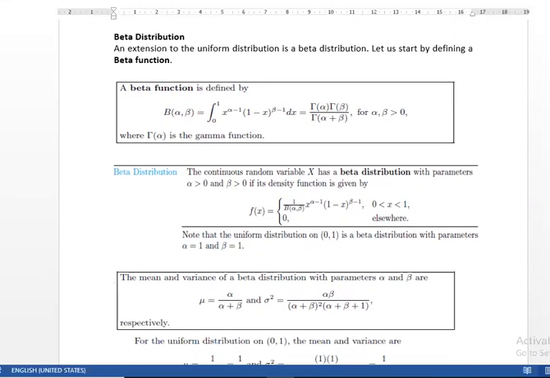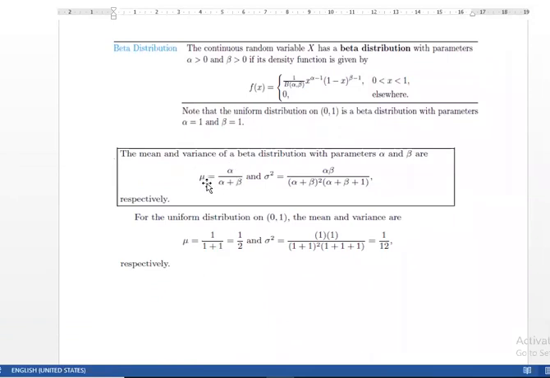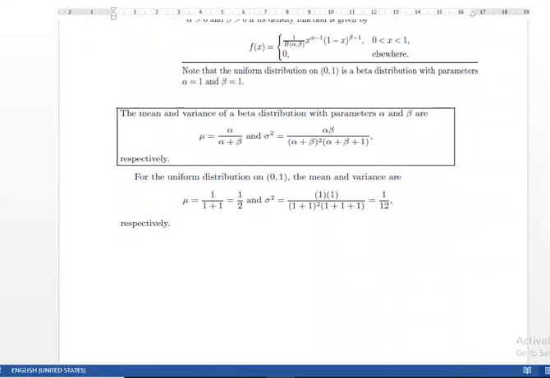According to this formula, the mean and variance of the beta function: mu is equal to alpha over alpha plus beta, and sigma square is alpha beta over alpha. This is the formula. And if we have a uniform distribution with mean 1 over 2 and variance equal to 1 over sigma square, if we put the value of alpha equal to 1 and beta equal to 1, we get the uniform distribution with zero mean and unit variance. So the beta distribution converts to the uniform distribution with two parameters giving the value of 1 and 1.